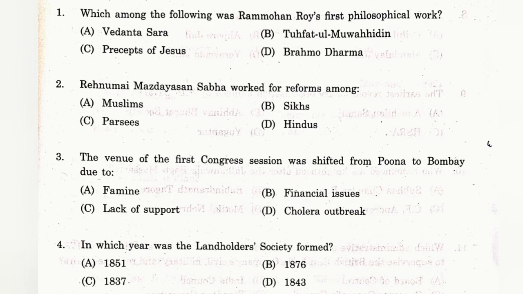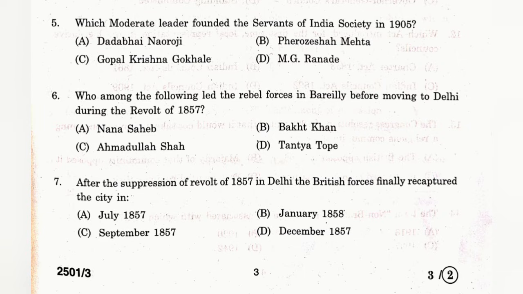Question number 4. In which year was the Landholders Society formed? The answer is C. 1837. This society aimed to protect the interests of the landlords through constitutional agitation. Question number 5. Which moderate leader founded the Servants of India Society in 1905? The answer is C. Gopal Krishna Gokhale.